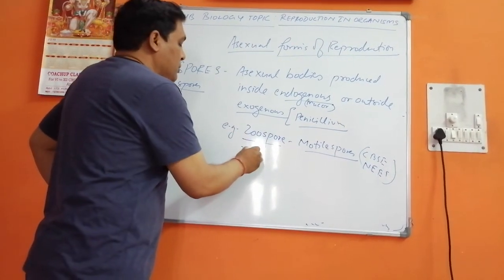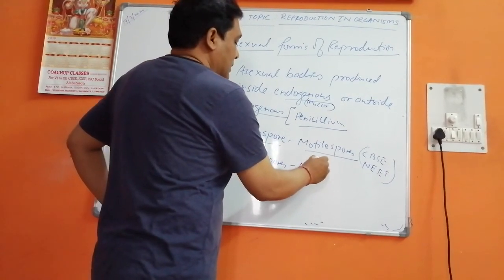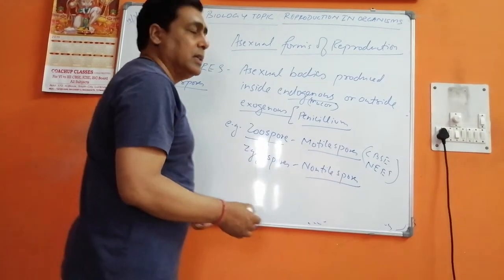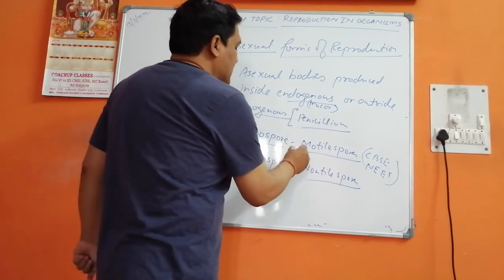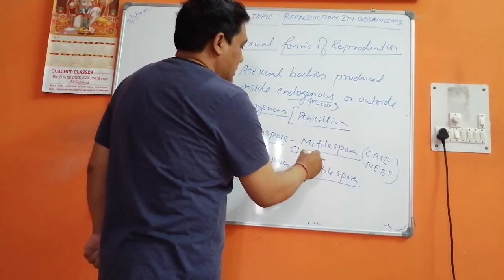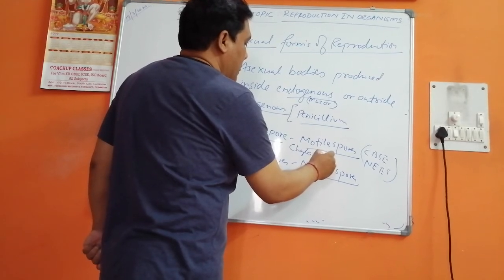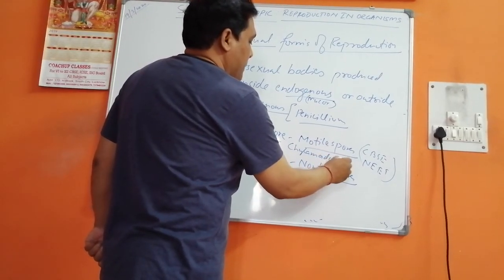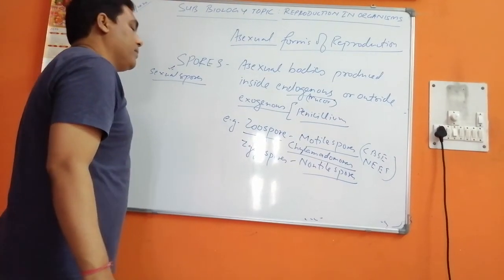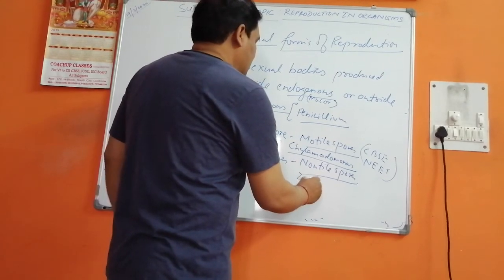Now when we talk about asexual bodies, their example is zoospore. These are motile spores. Again children, this has come in CBSE and NEET also. Now there are zygospores. These are non-motile. Non-motile means which cannot move. The zoospores example is Chlamydomonas, and in case of non-motile it is zygomycetes.